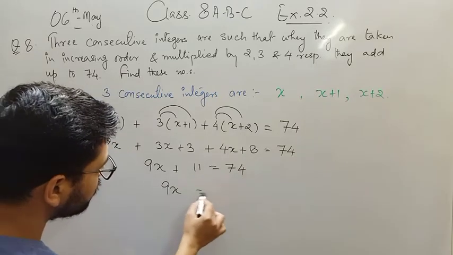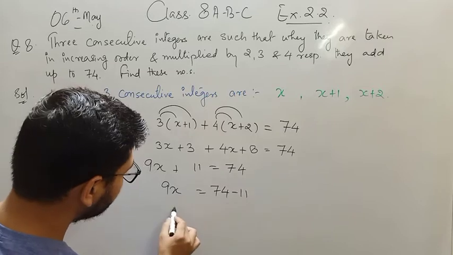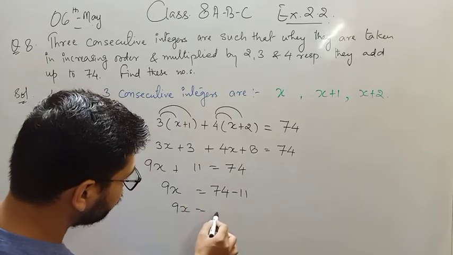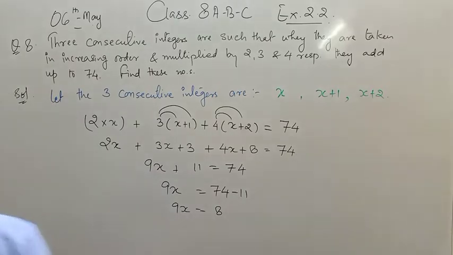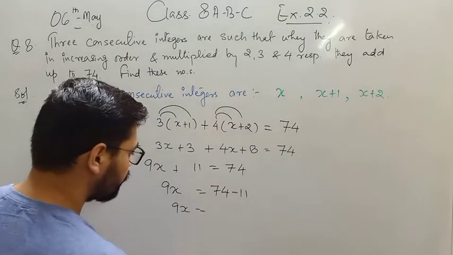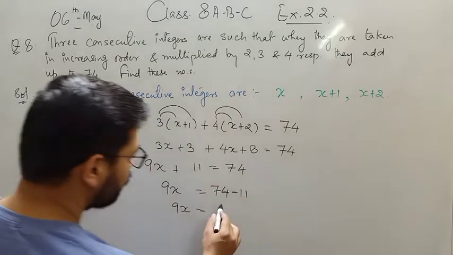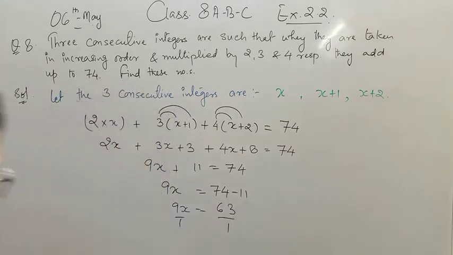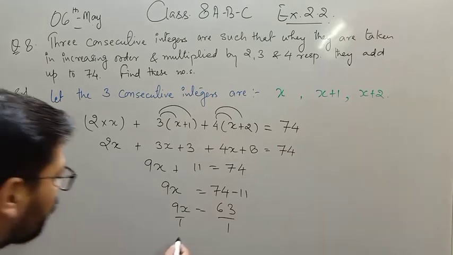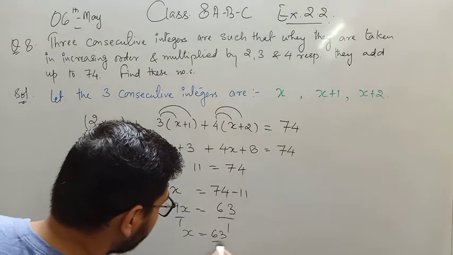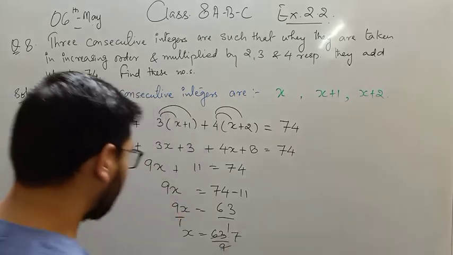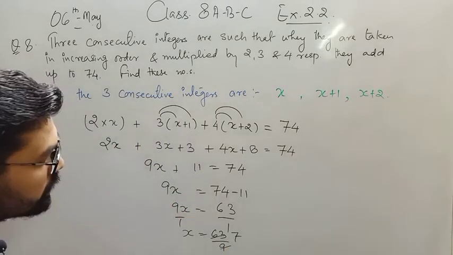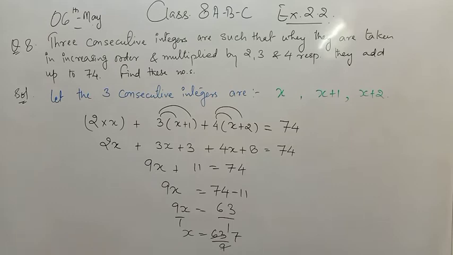So 9x equals 74 minus 11, so 9x equals 63. Then x equals 63 divided by 9, 7 nines are 63. That means the value of x is 7.